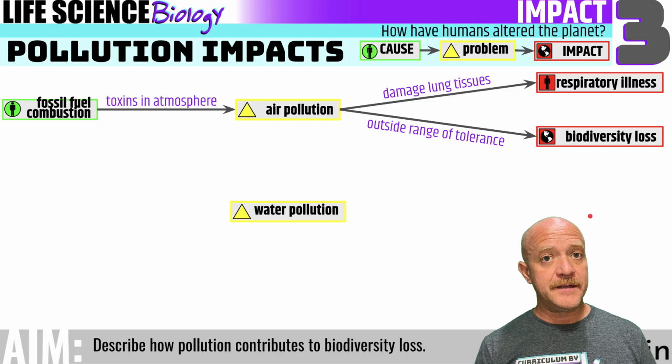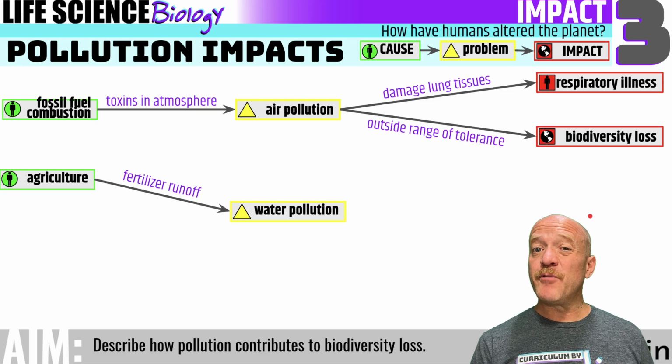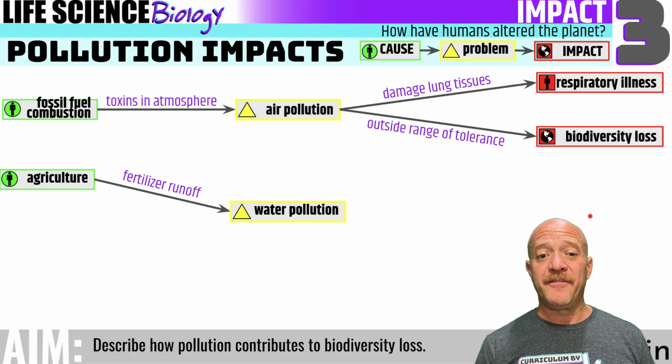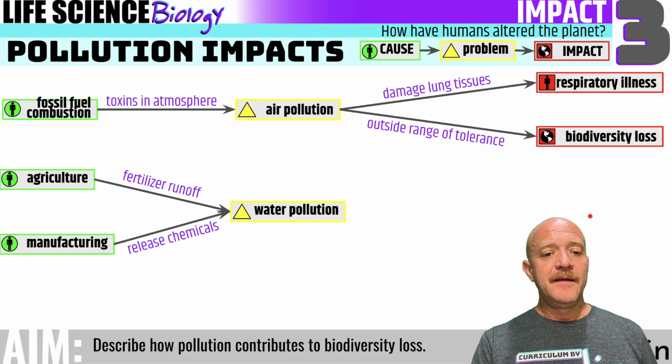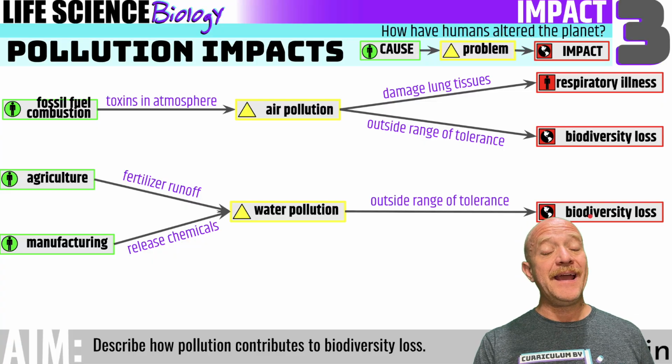Now, water pollution can be caused by agriculture because the fertilizers can run off into the waterways and it can alter the natural chemical makeup of that water. But also it can come from manufacturing, because the manufacturers will release chemicals into the water. That can lead to biodiversity loss because, again, the conditions can be outside of the range of tolerance for many organisms.